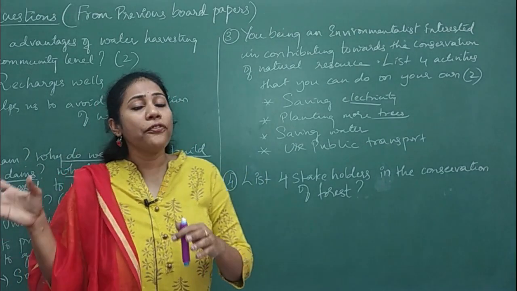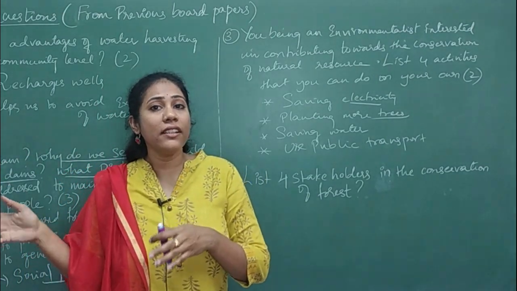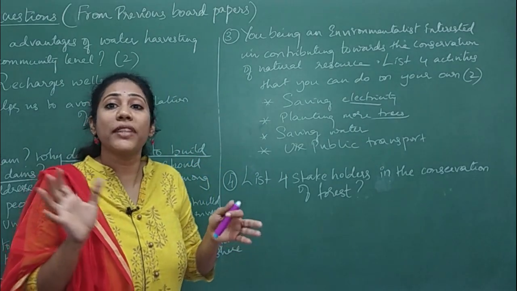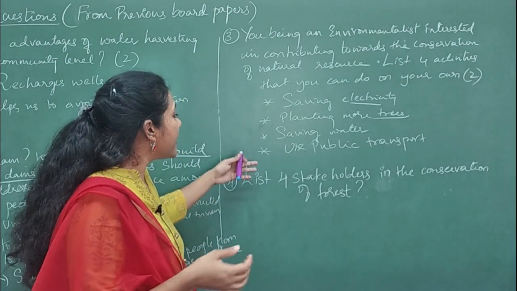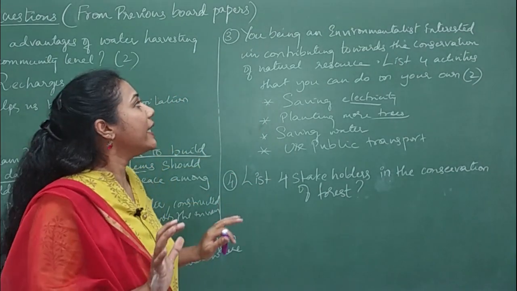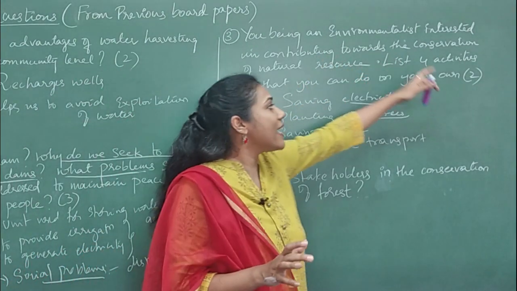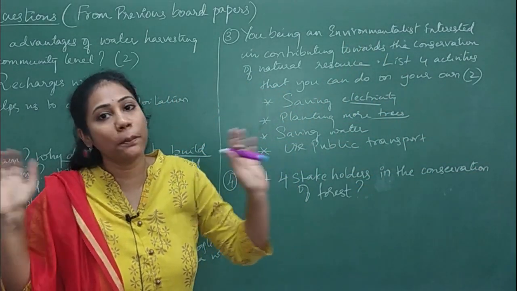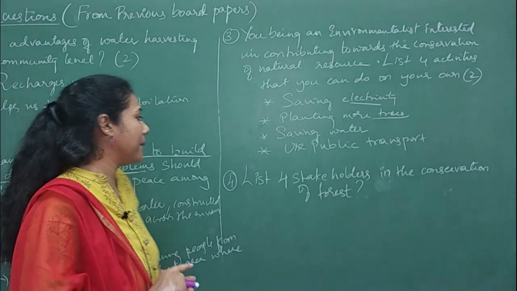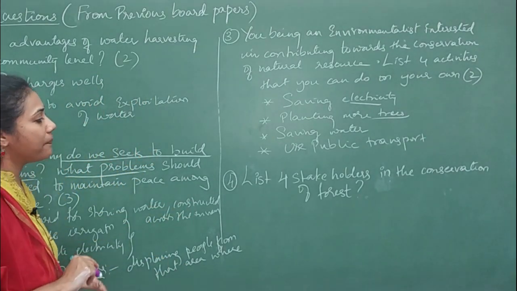So instead of everyone taking their own vehicles, use one public transport so that we can save the environment from pollution. So these are the 4 points I would like to write for this question, which was asked for 2 marks, and this is also repeated many times in the CBSE board papers. Clear?